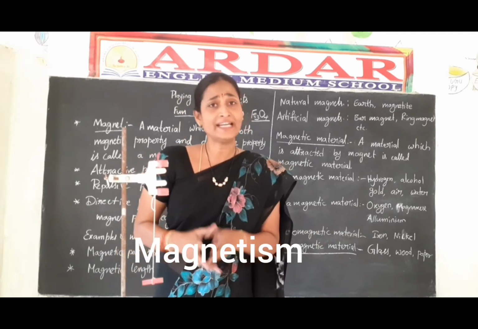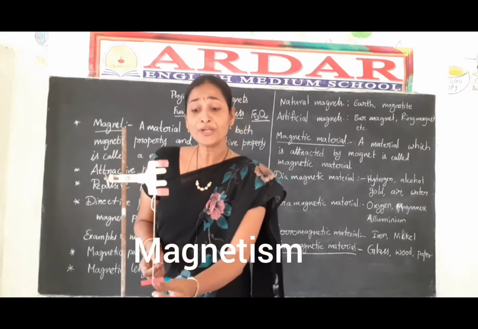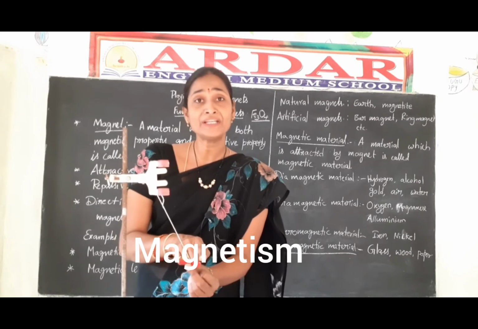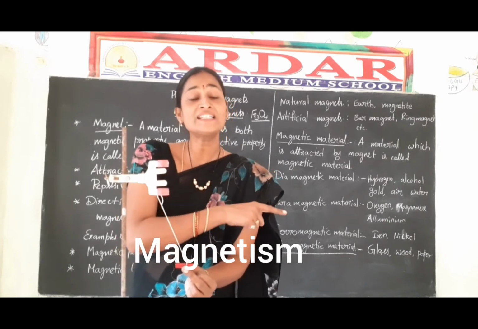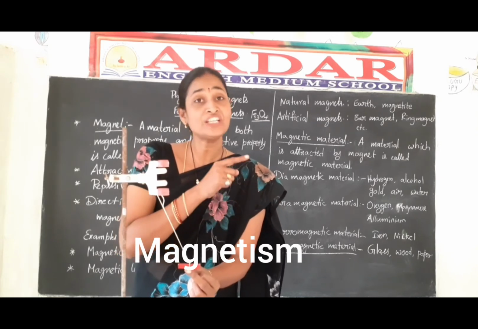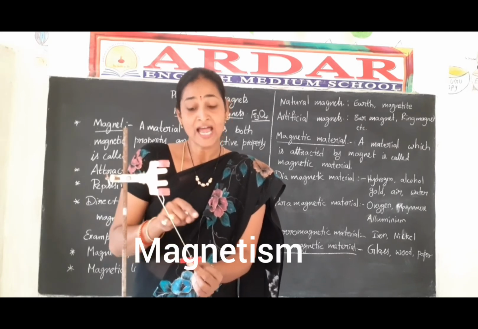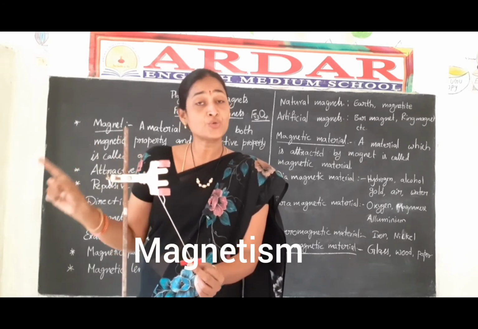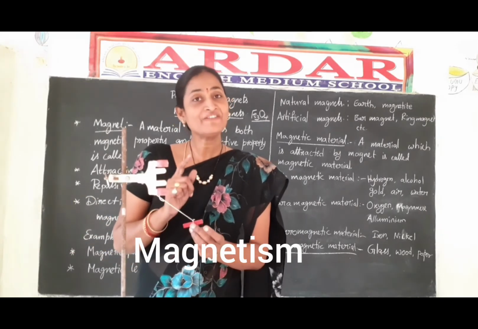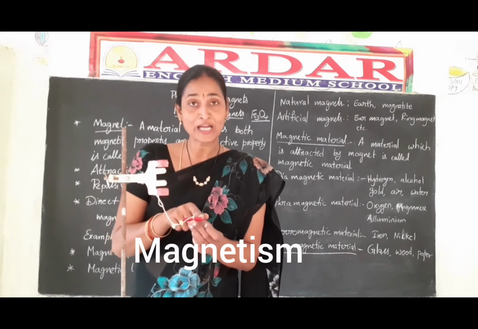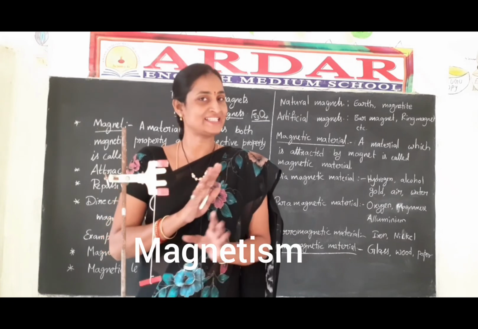How do we know which is the south pole and which is the north pole? How can we find? The end point, the pole of the magnet which points towards the north of the earth, towards the geographic north, is called the north pole of the magnet, and the other end which points towards the geographic south is called the south pole of the magnet. So every magnet has two poles, one north pole and one south pole. A single pole magnet doesn't exist.